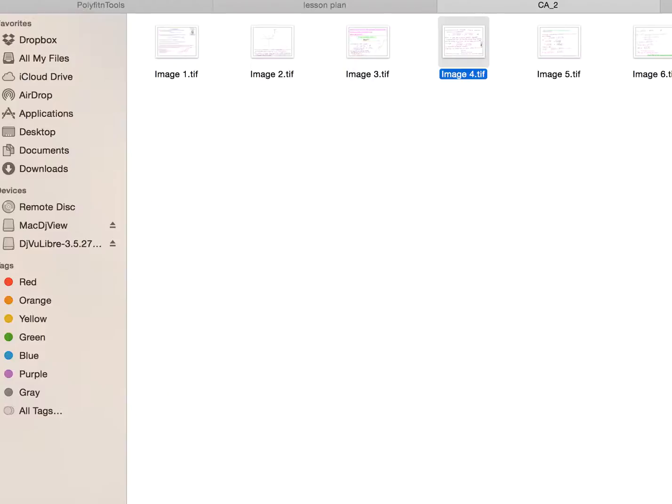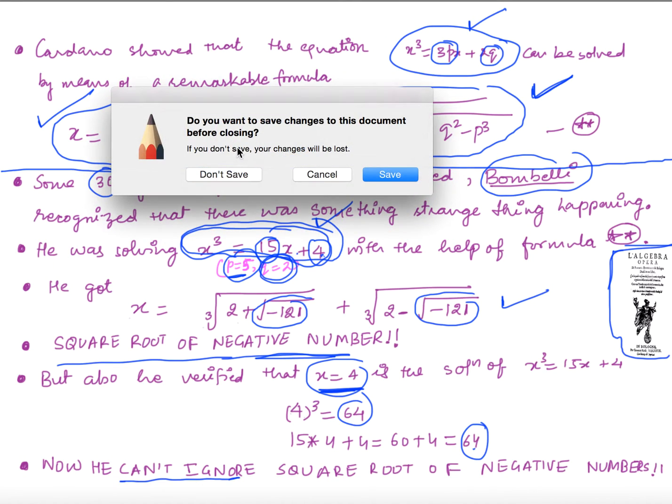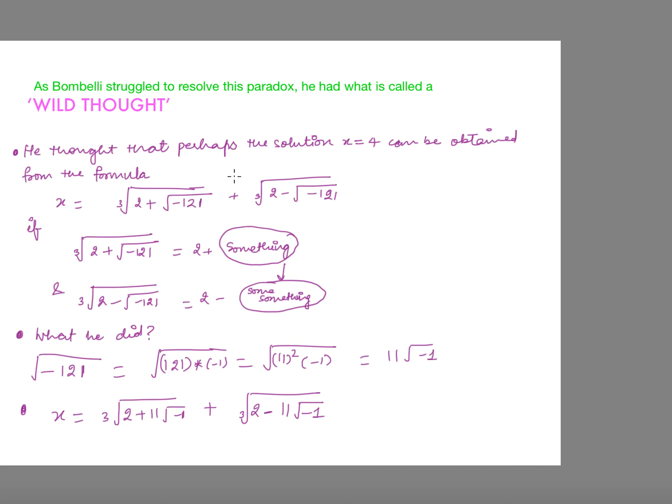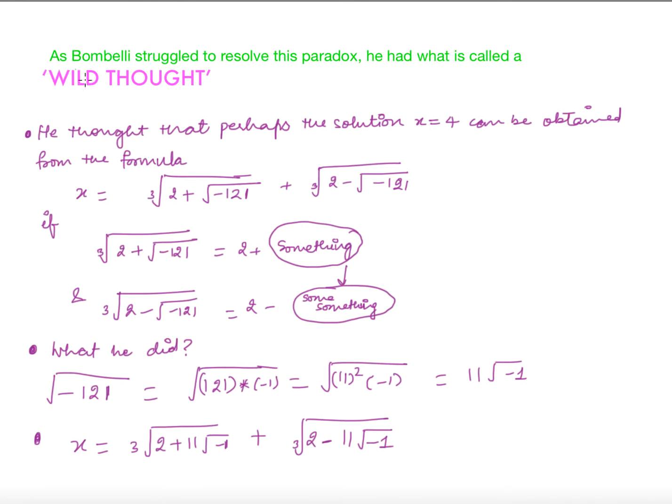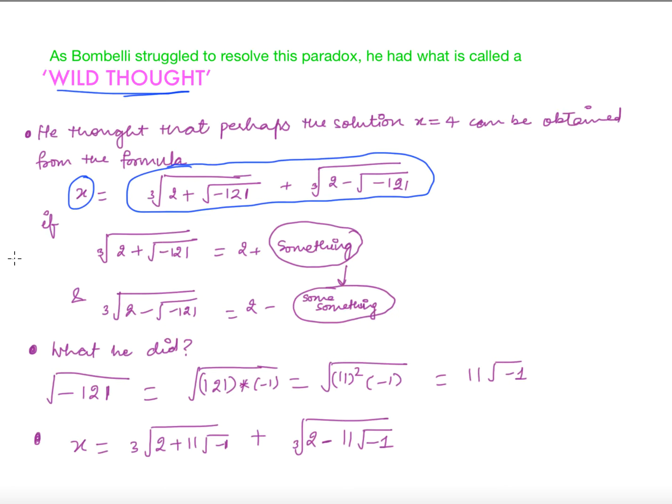So he had a thought in his mind, and he called it a wild thought. He got this x from Cardan's formula. He thought, what if this quantity is 2 plus something and this quantity is 2 minus the same something? If this is the case, then this plus this will give him 4.